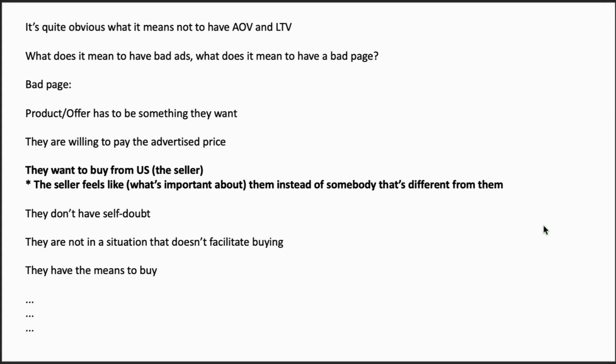Let's say that somebody identifies as a proactive athlete, so that's very important for them. If they see the seller is also a proactive athlete, then they're like, oh yeah, the seller is like me. And now they like the seller, because we like people that are like us by default, in what's important for us, of course. Like, I don't care if somebody eats certain foods. That's not important for me. So he might differ from me in that way, but it's not important.